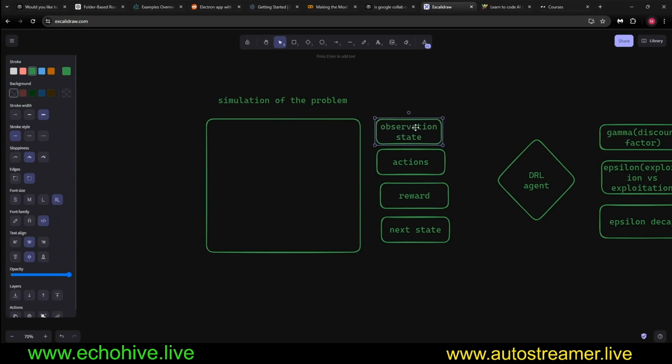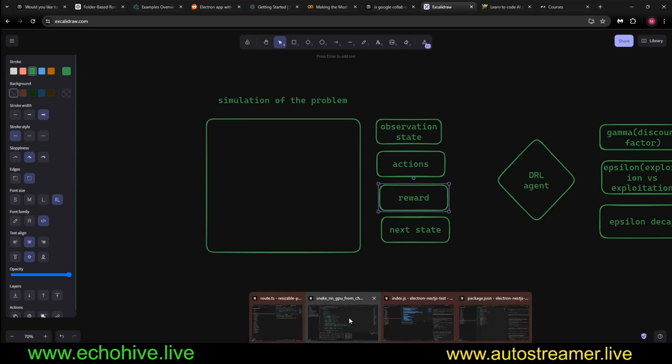And once it sees something, it can take actions such as to continue going forward, turn left, or turn right. Then the reward is designed to tell the agent whether it made correct decisions or not. We give a positive reward when it is able to find food and eat it.